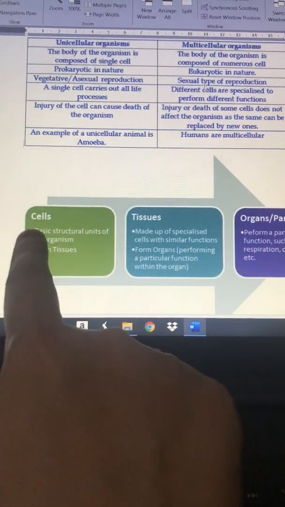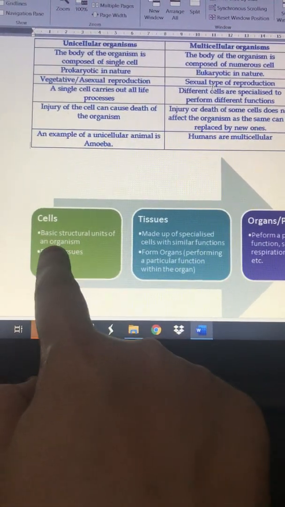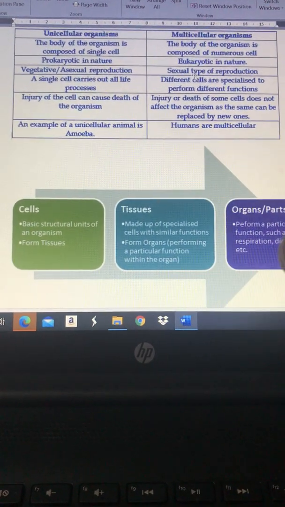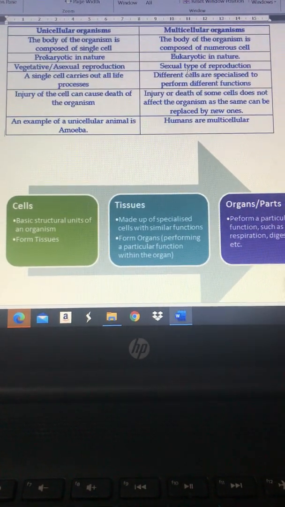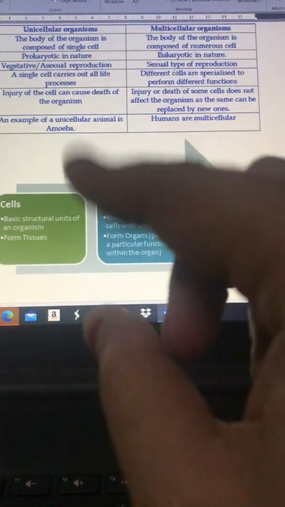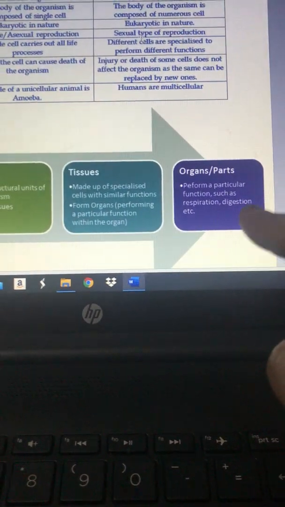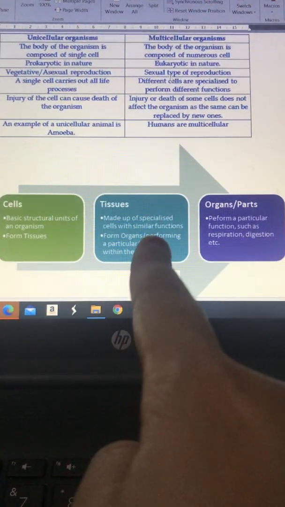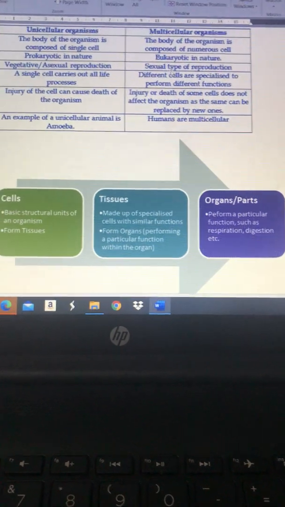The cell has a definition, basic structural unit of organism, and tissue is a combination of cells. When the cells combine they form tissue, when the tissues combine they form the organs. So this is the pattern given to you, cell, then tissue, the combination of tissue is organs.